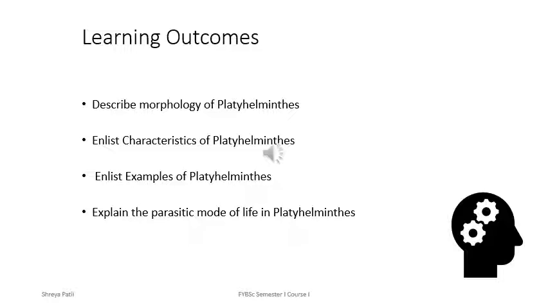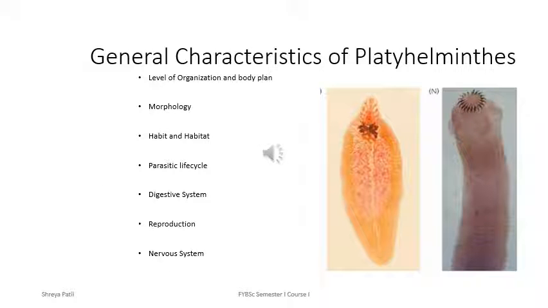After studying this topic, you will be able to describe the morphology of Platyhelminthes, enlist characteristics and examples of phylum Platyhelminthes, and explain the parasitic mode of life in Platyhelminthes. Under general characteristics of Platyhelminthes, we will cover level of organization and body plan, morphology, habitat, parasitic life cycle, digestive system, reproductive system, and nervous system of Platyhelminthes.